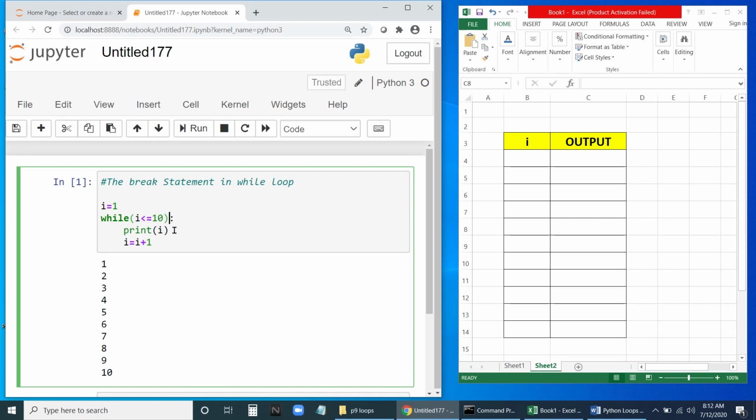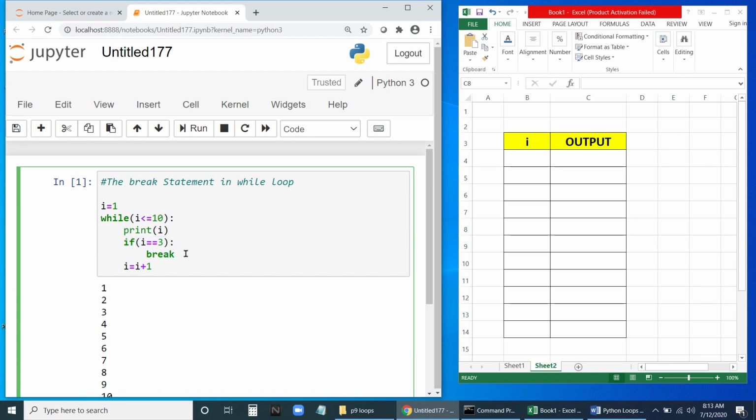Let me write here. After the print statement, I am going to write an if statement. If i equal to 3, then I will write break here. And you can see here, the break statement we must give with a condition only.